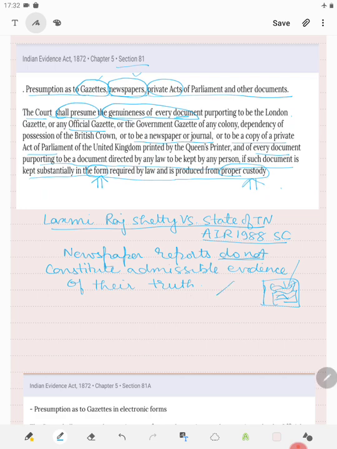One is the presumption as to publication of report, and another is about the truth of report, that the report is true. This is not presumed as far as section 81 is concerned for newspapers. But that such publication was there in a newspaper, that will be presumed. Okay. So remember it.